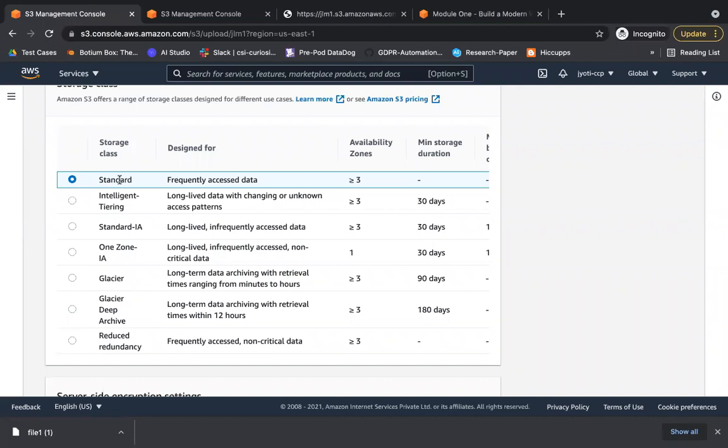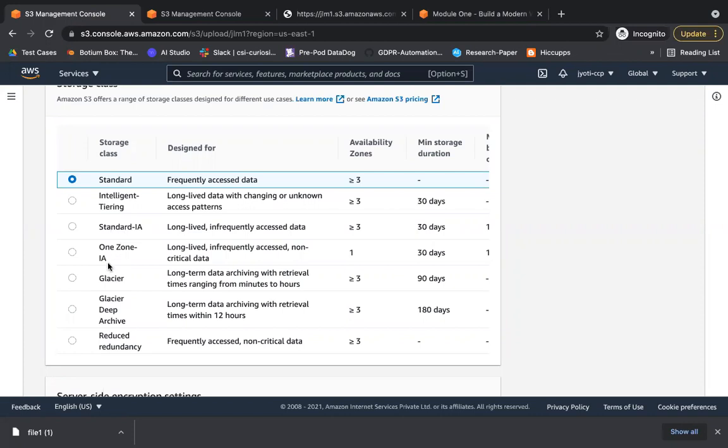Okay. Then I'll come to this intelligent tiering a little later. Then there is standard infrequent access. So as the name suggests, you'll store the data in this storage class when you want to access something infrequently. Okay. You're not accessing something daily.